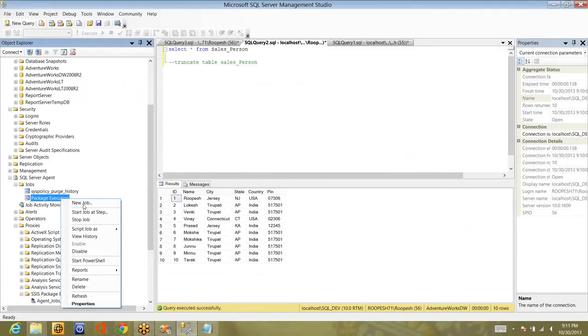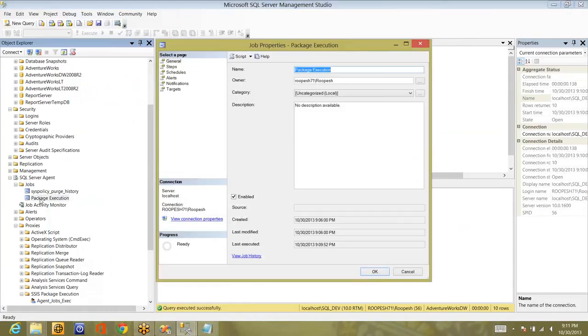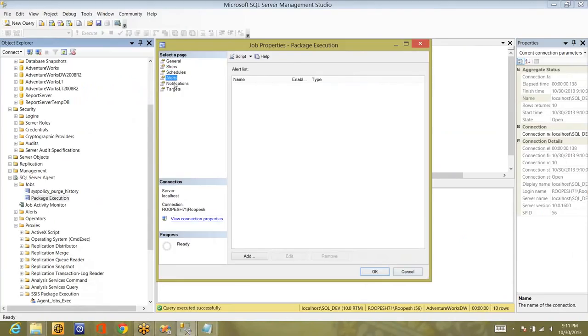For example, this is the job, you can start it. And the first advantage is you can have n number of steps, like you can call many packages in a sequence, in an order, like first this package and then another package. You can add every package as a step here. And the second thing is you can schedule it. And alerts, if you want to set any alerts, you can set them.